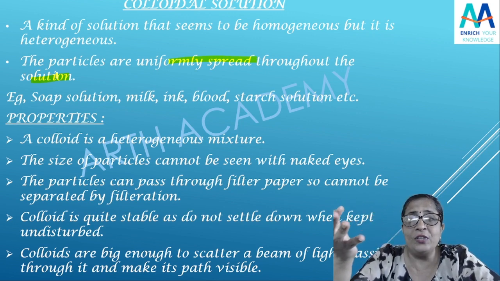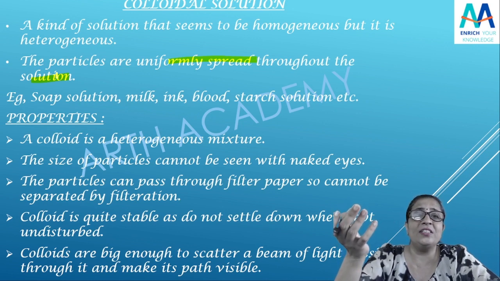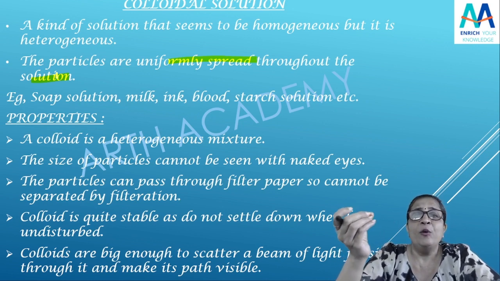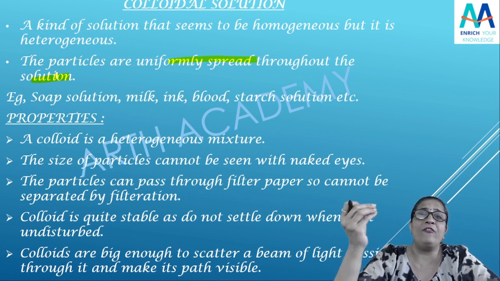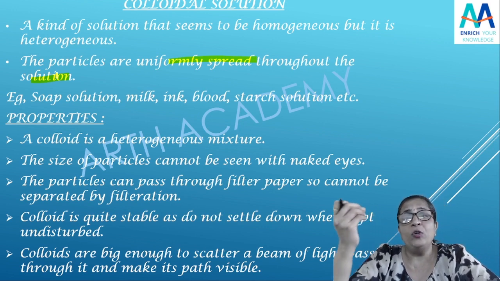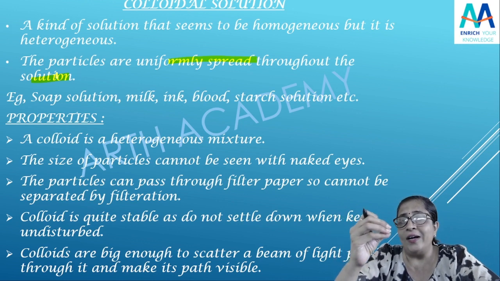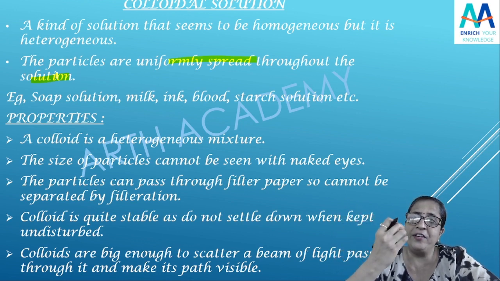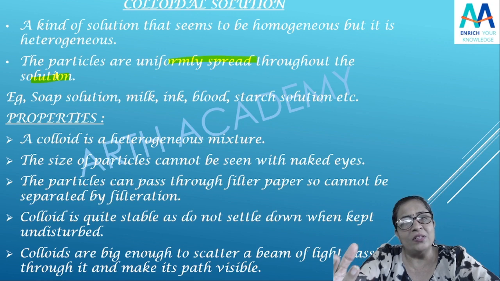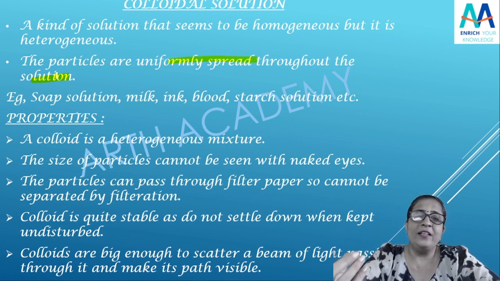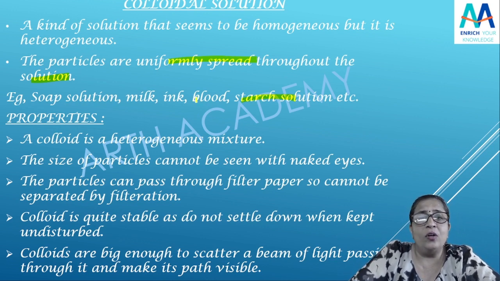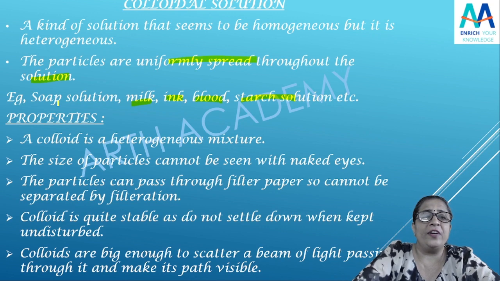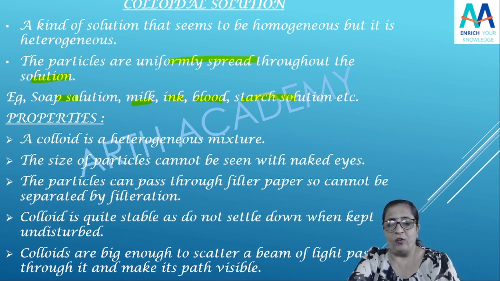But no students, milk is not a homogeneous mixture, it is a colloidal solution. Yes, because there it will be heterogeneous. वहाँ उसके जो particles हैं, fat globules रहते हैं, proteins रहते हैं, yes, they all are there. The particles are seen, not definitely, हम उसको एकदम खुली आंखों से नहीं देख सकते, but yeah, it is a colloidal solution. Then ink, blood, starch solution. Yes, all these are some examples of colloids or colloidal solution.